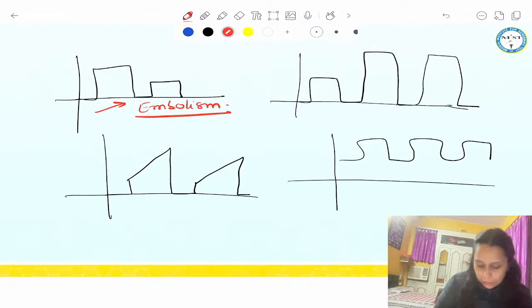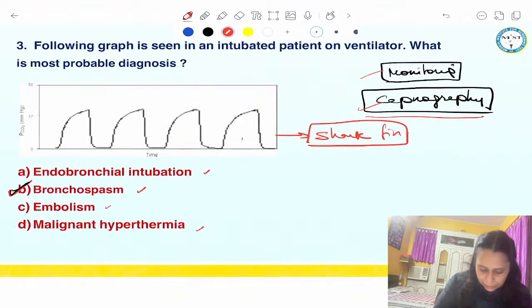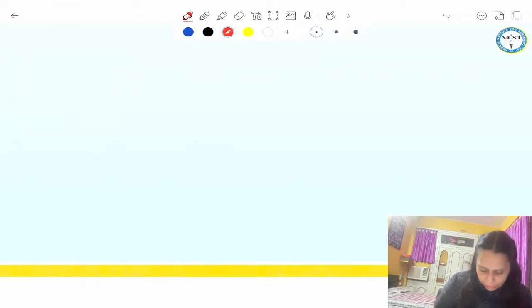Sudden increase. Yes. Wonderful. Malignant hyperthermia. Harsh, which is curare cleft? I haven't made curare cleft. So this is malignant hyperthermia, doubling of CO2. Curare cleft I haven't made. This is the shark fin, which was in my question. Shark fin. This is the graph. This is the shark fin I made.